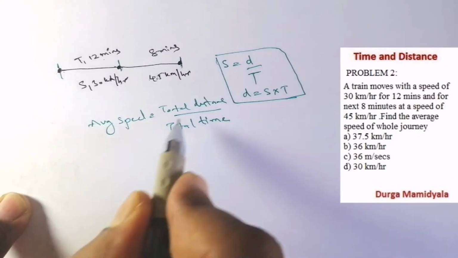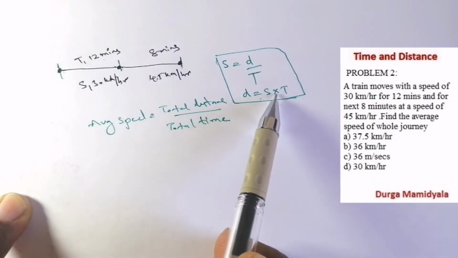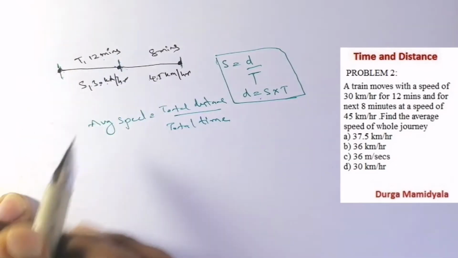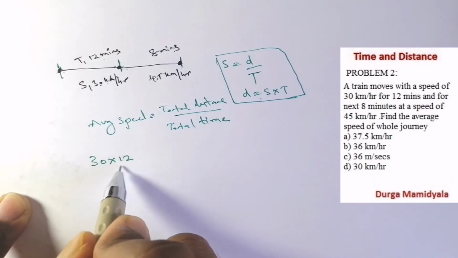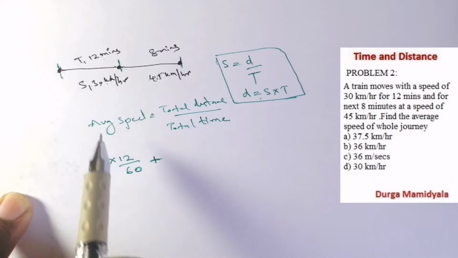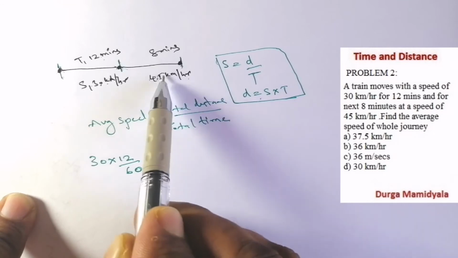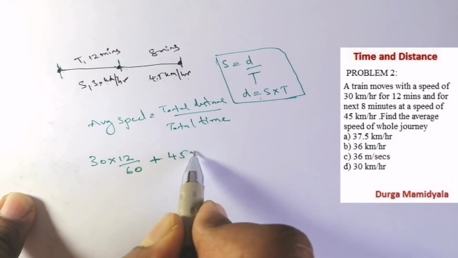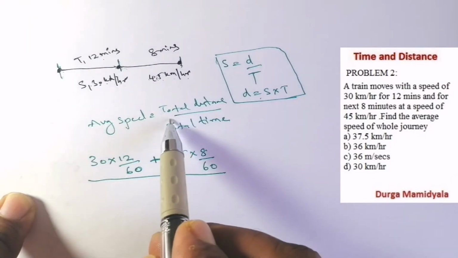So for adding the total distance, I represent it with the formula distance equals speed into time. From here to here, I move with the speed of 30 kilometers per hour in 12 minutes. So I multiply 30 into 12 minutes, converted to hours, that is 12 by 60, plus, right? So I have completed the journey from here to here. Then from here to here it has moved with 45 kilometers per hour, and how much time has it taken? 8 minutes. So 45 into 8 by 60. So the total distance is completed.